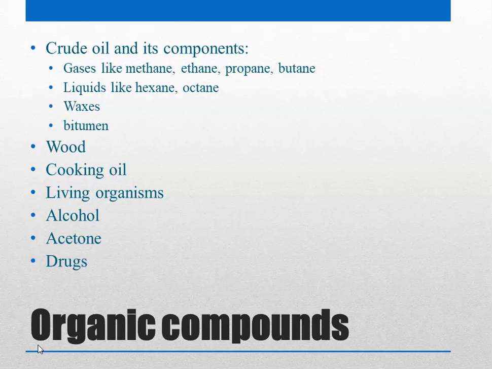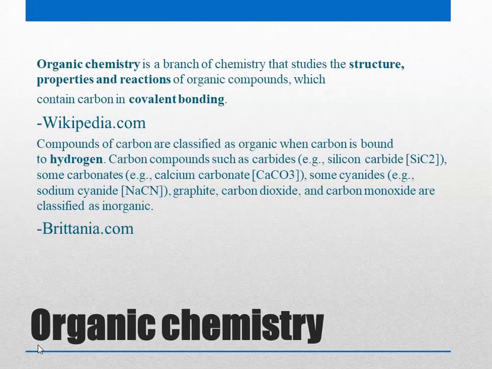Looking at this list, and this is a short list, there are actually thousands of important compounds which we deal with in our life, but these are some of the important ones. You must realize that organic compounds play a very important role in our life, and hence organic chemistry is also very important to study.